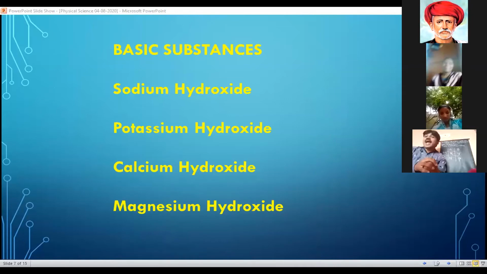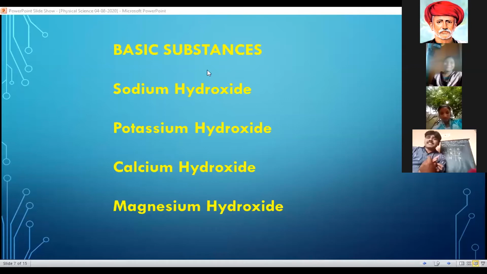Calcium hydroxide is lime water. Magnesium hydroxide is called milk of magnesia. It is used in making antacid tablets to reduce the acidity in our stomach. So these are the basic substances, and some are acidic substances that we use in our daily life.